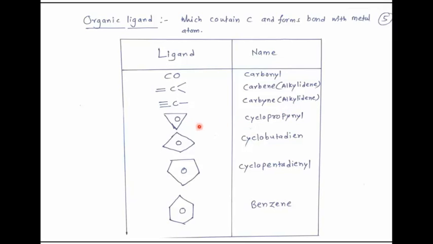Here, three carbon atoms are present. It is cyclic in nature, therefore it is called as cyclopropenyl. Four carbons are present, cyclic in nature, cyclobutadiene. 5 carbons are present, cyclic in nature, cyclopentadienyl. Next one, this is common to us. 6 carbon atoms are present, benzene.